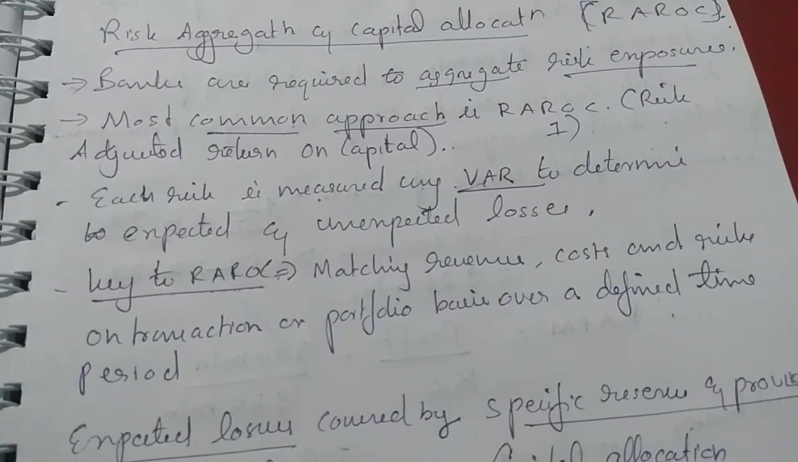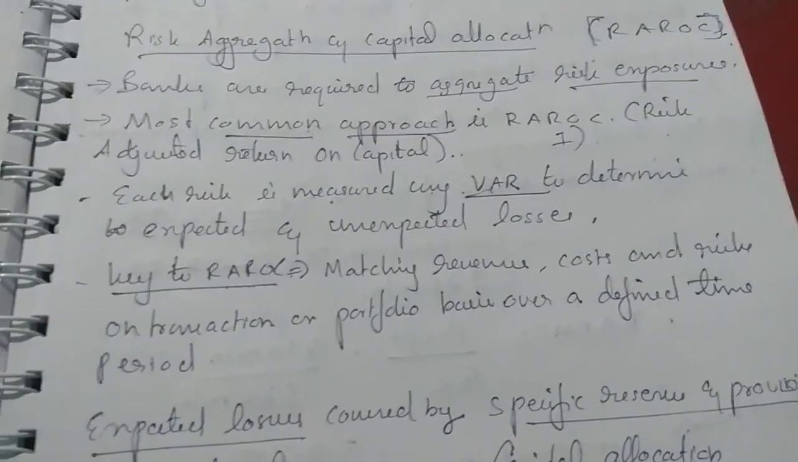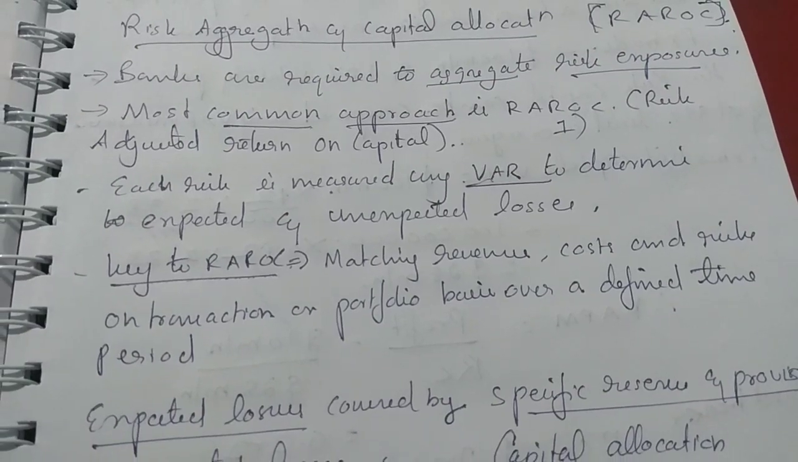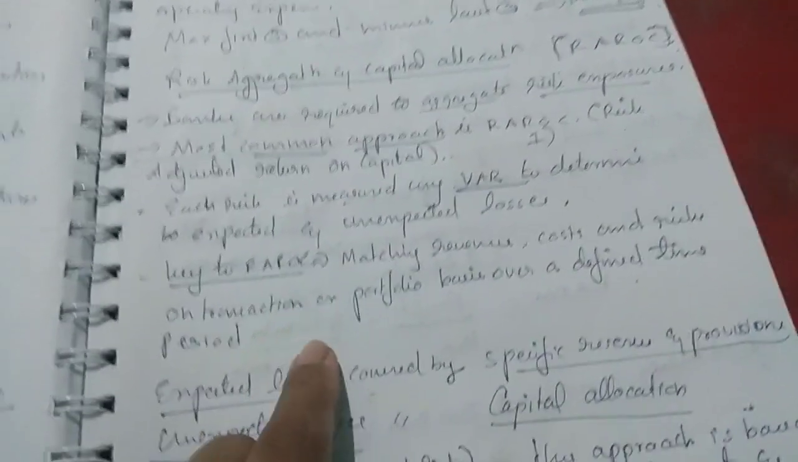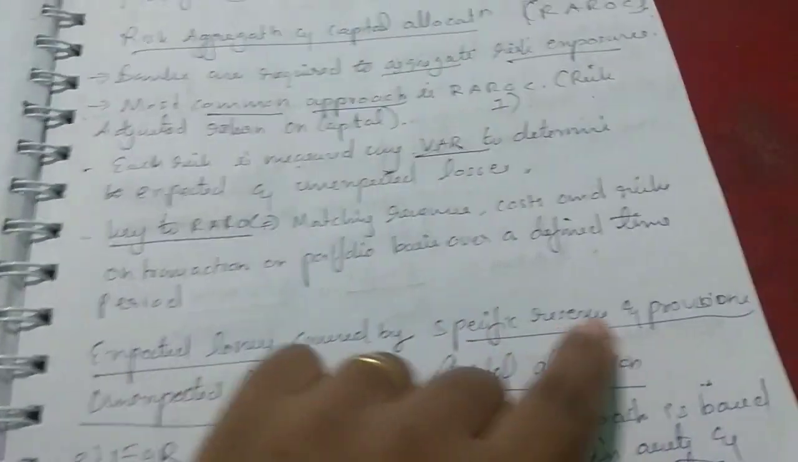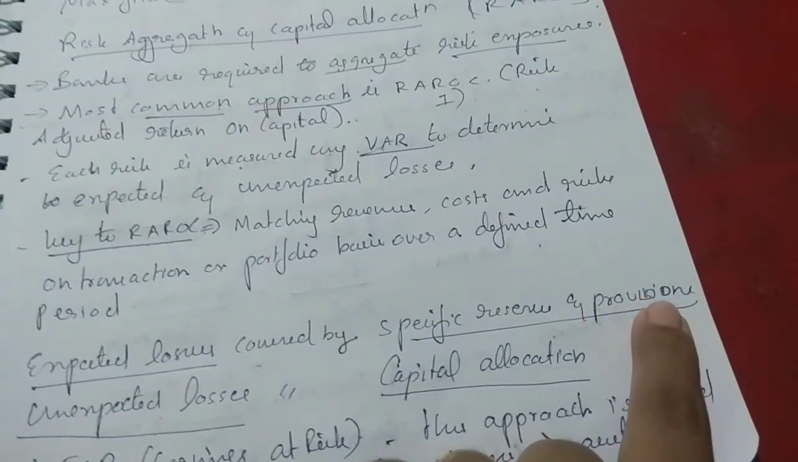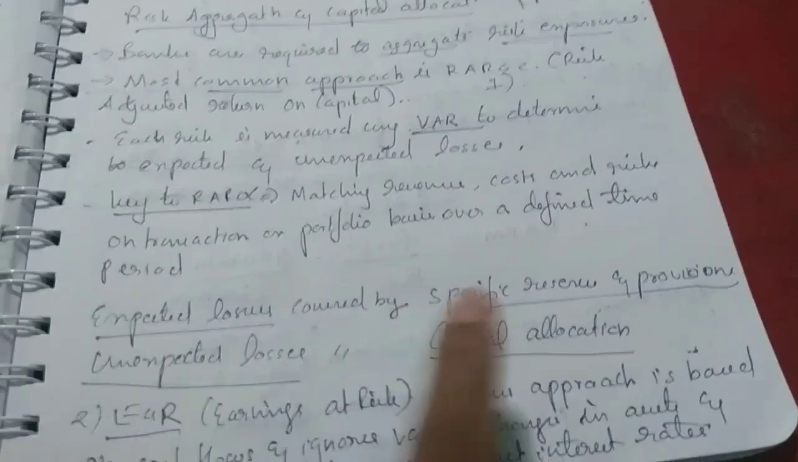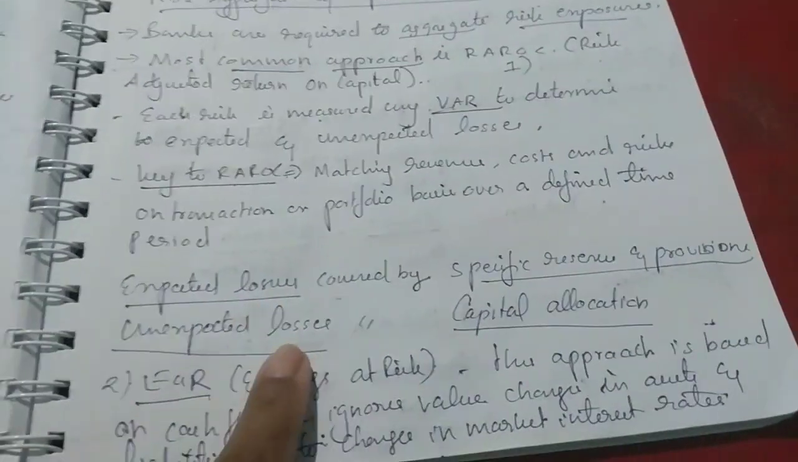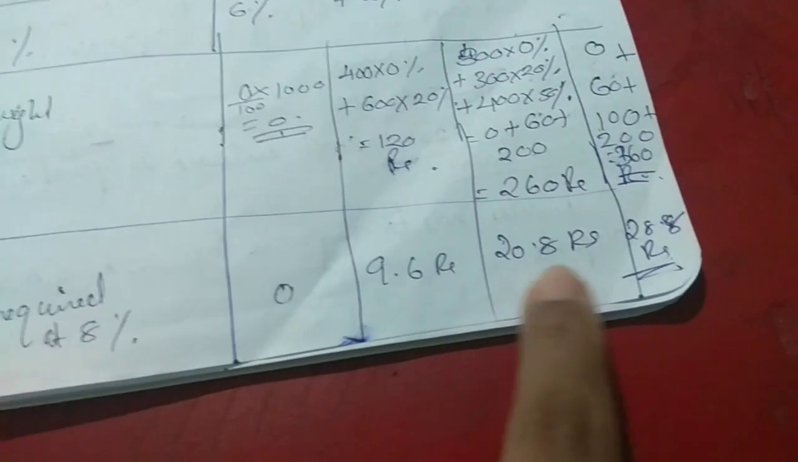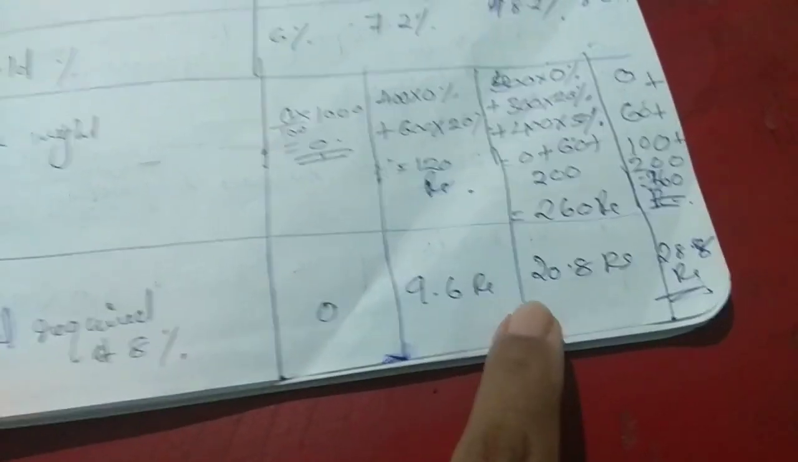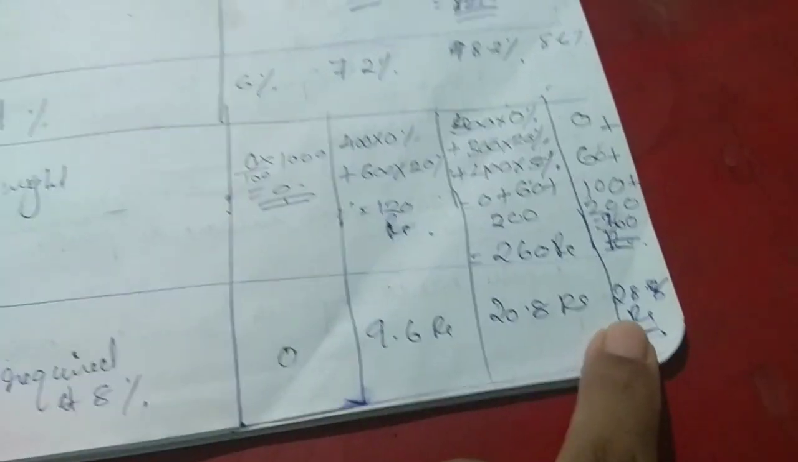The key to RAROC is matching revenue, cost and risk on a transaction or portfolio basis over a defined time period. Here we have to match revenue, cost, risk, etc. Expected losses are covered by specific reserves and provisions, whereas we have to allocate capital for unexpected losses, because we don't know whether we will have a loss or not.